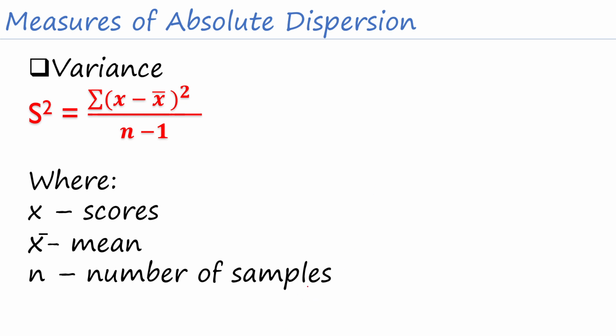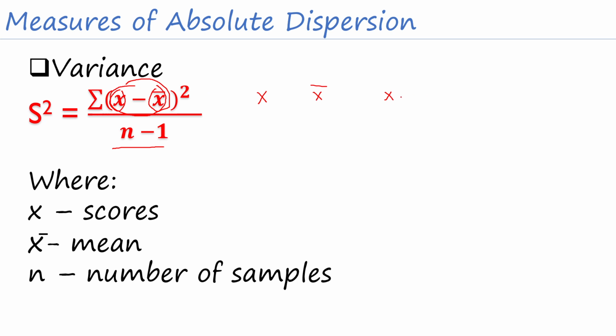So ito po yung legend natin. X is the score, X bar is the mean, and n is the number of samples. Again, yung X daw natin minus our mean squared over n minus 1. This will be the formula that we're going to follow for the variance. So tandaan po natin yung mga important things dito. Kailangan natin ng x, kailangan natin ng mean, at kailangan natin, ano po, kung naaalala nyo to, this is just the mean deviation.